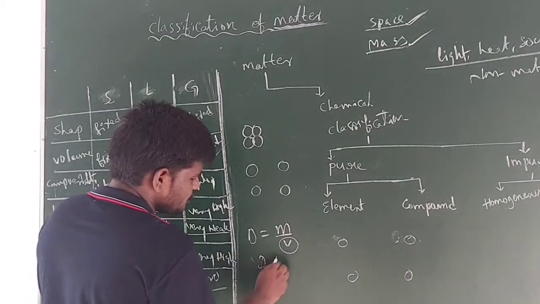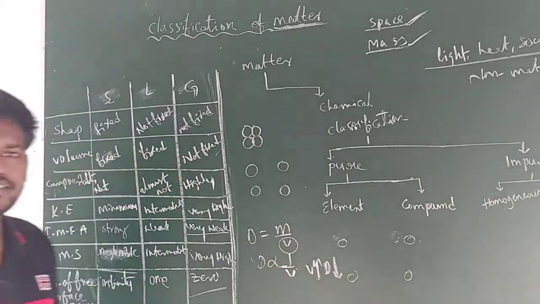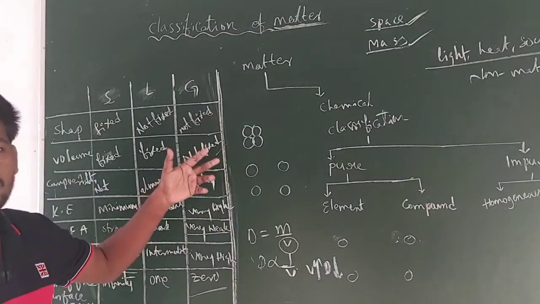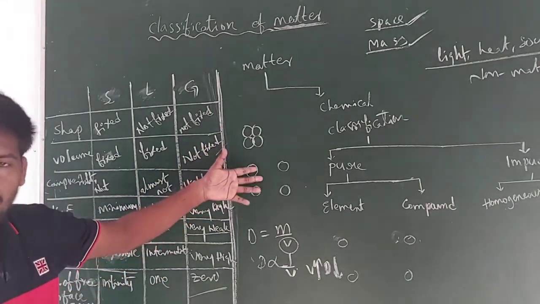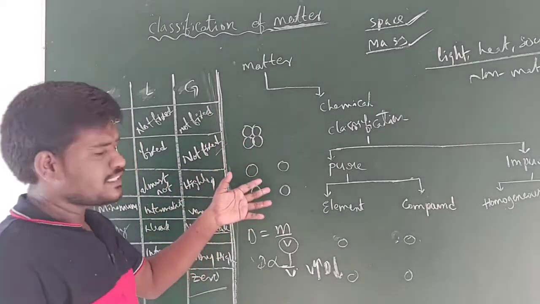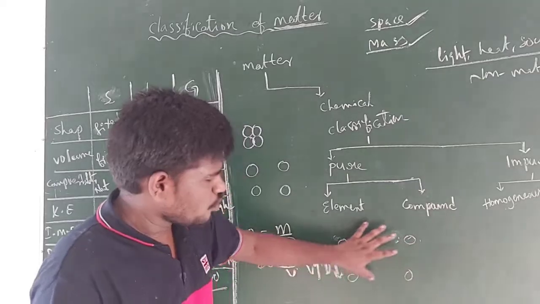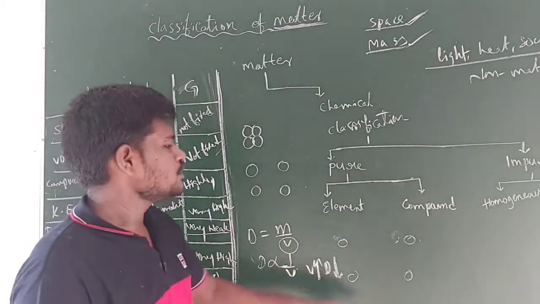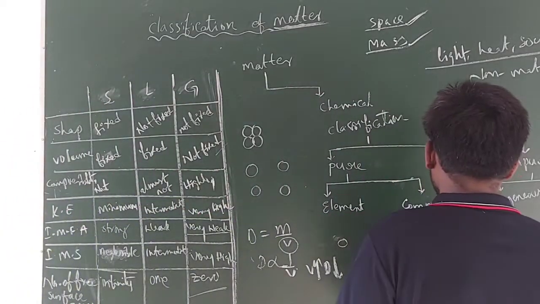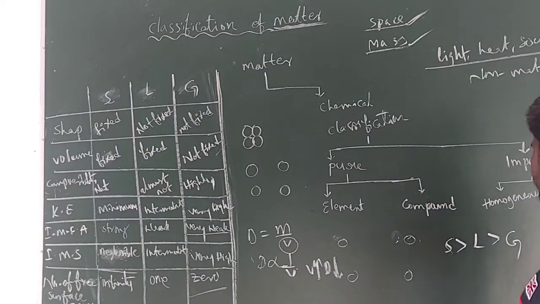So now from this equation you can say that if volume increases, then density decreases. Solids contain small volume, so density is more. Liquids contain more volume compared with solids, so liquids have less density compared with solids. And in case of gases, they occupy more volume, more space compared with liquids, so they contain less density. So the order you can write like this: solids contain more density than liquids, and liquids contain more density than gases.